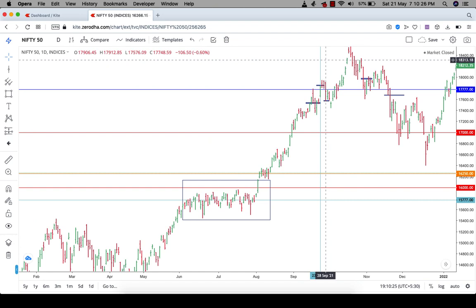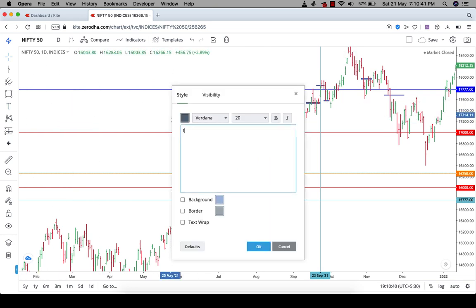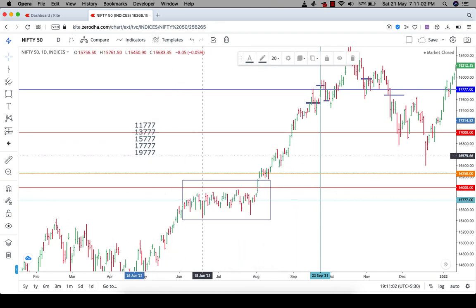You can try this method with any stocks, any commodity, and just use the fatal numbers over here. The basic fatal numbers I am mentioning, based on the Nifty, are 11,777, 13,777, 15,777, 17,777, and 19,777.